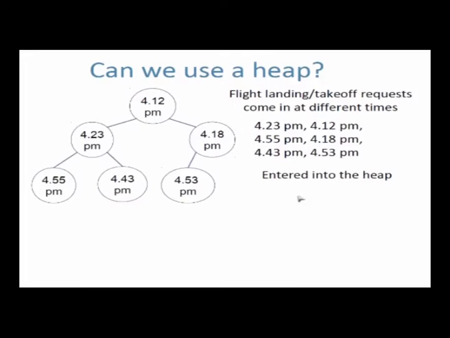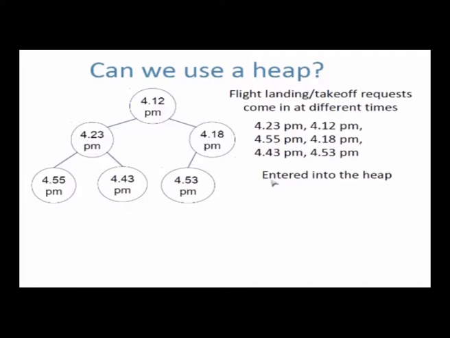I can put these 4 requests in a heap. From the heap I can take out the minimum value, 4:12 p.m., and whichever flight that is, I can give it control and say, okay, you can now land on the airstrip. Once 4:12 is extracted, which means removed, the next minimum, 4:18, will be bubbled up to the top of the heap, and I can give that 4:18 p.m. flight the go-ahead to land or take off or whatever. So this is very easy to do.